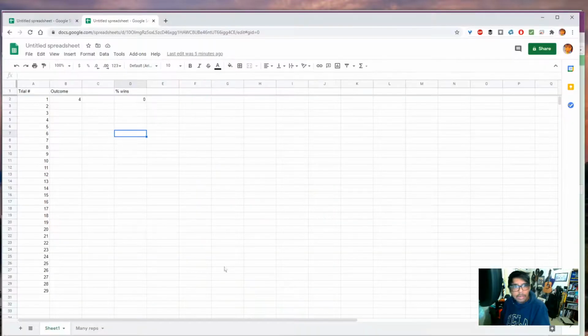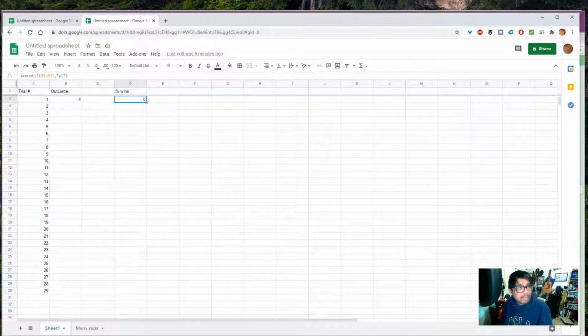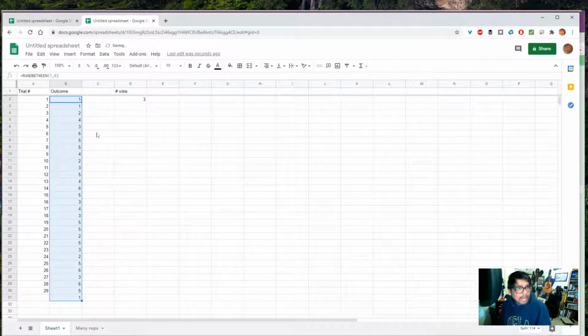Okay, so here we have my spreadsheet, and you will see over here, we're going to do a random number between 1 and 6. If that number is a 1, we're going to count it, and that'll tell us how many wins. So that shouldn't be percentage of wins. This should just tell us the number of wins. This is going to count how many 1s we have in the list. So I'm going to copy this down to the next one, and we got a 4 and a 1, so that's 1 win. And every time I copy it, it's going to give me a new set of numbers. So here are 30, and I got 3 winners.